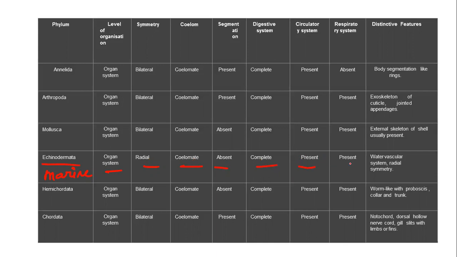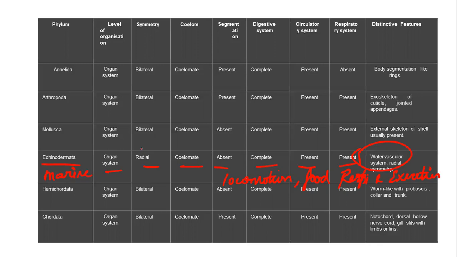Open circulatory system will be there. Respiration will also take place, and it has one important factor which is called the water vascular system. This water vascular system helps in locomotion, intake of food, respiration as well as excretion. So all major processes will be done with the help of this water vascular system.